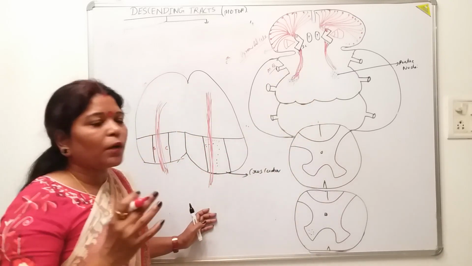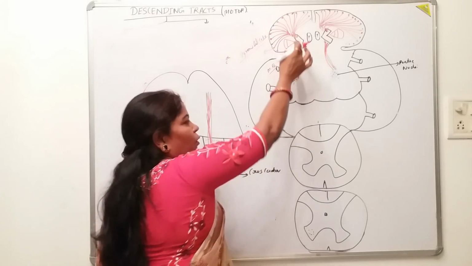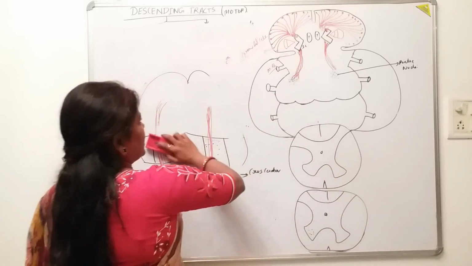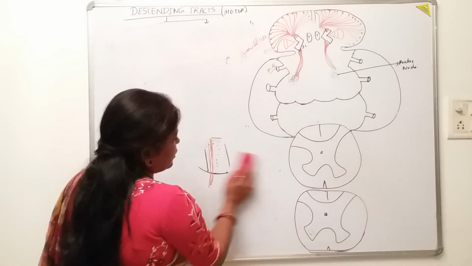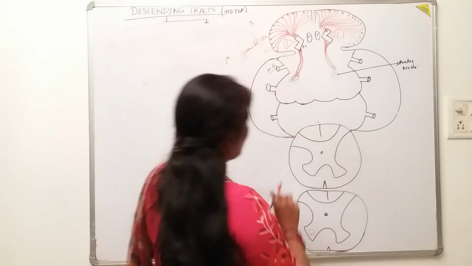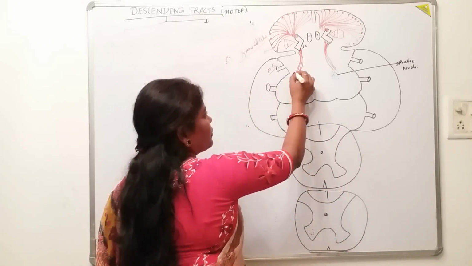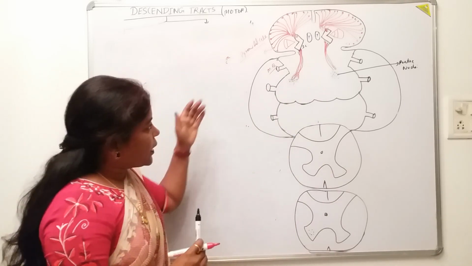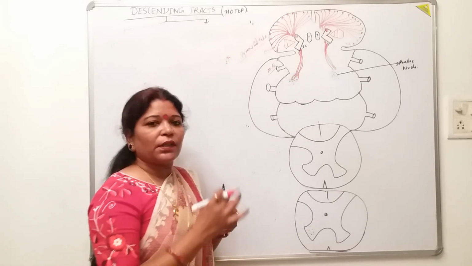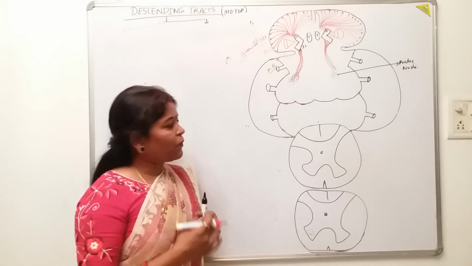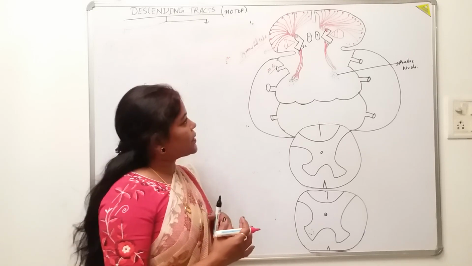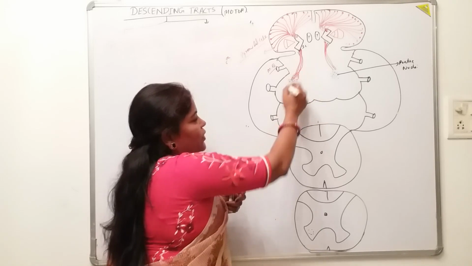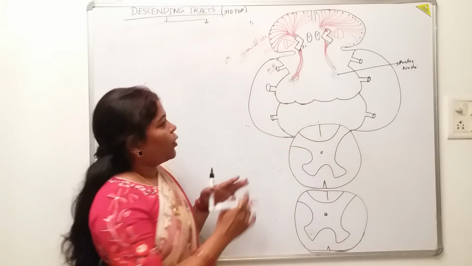For what purpose? These descending fibers, the corticospinal fibers which are coming down, when they reach the pons, why is there a synapse with the pontine nucleus? Because we have just discussed that the cerebellum should get informed about the planned motor function, what the motor area wants to do, isn't it? So through these tracts, the information is conveyed to the cerebellum.